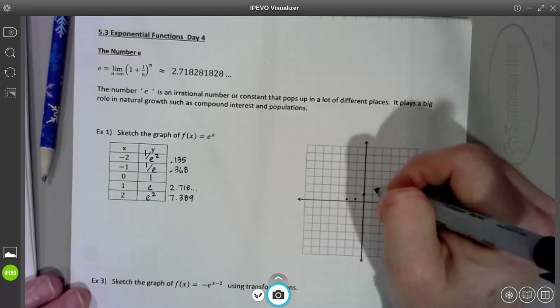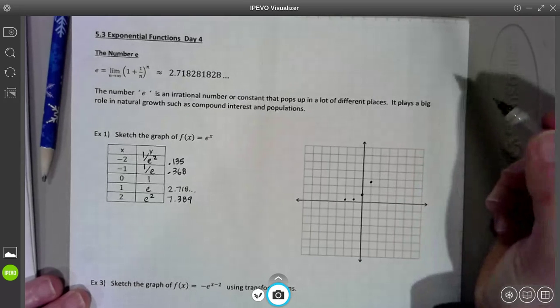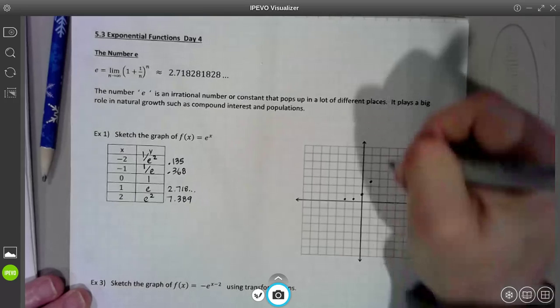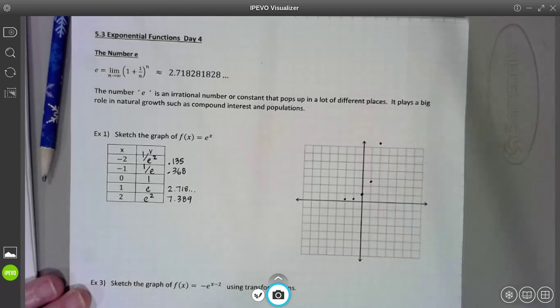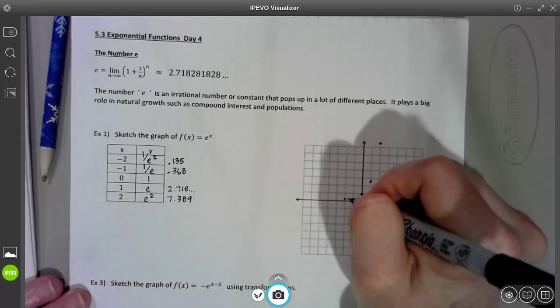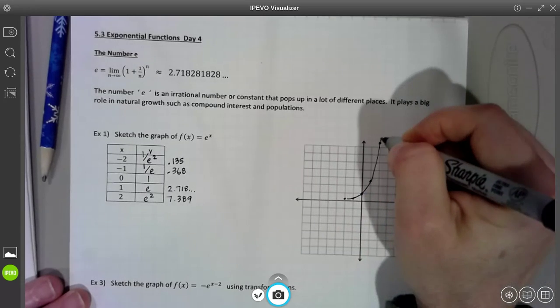1, 2.718, all the way up there. Our jumps are getting bigger. It's starting to increase faster. And then 2 goes in, and I think it's a smidge off the graph. 7.389 goes in. So there is your exponential growth curve for the graph of e to the x.